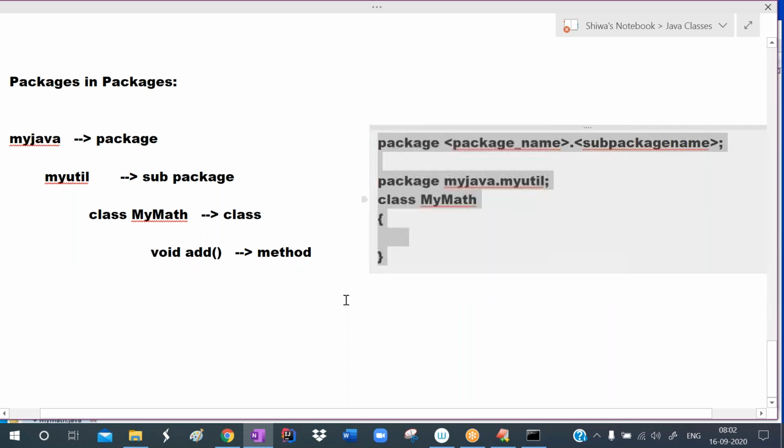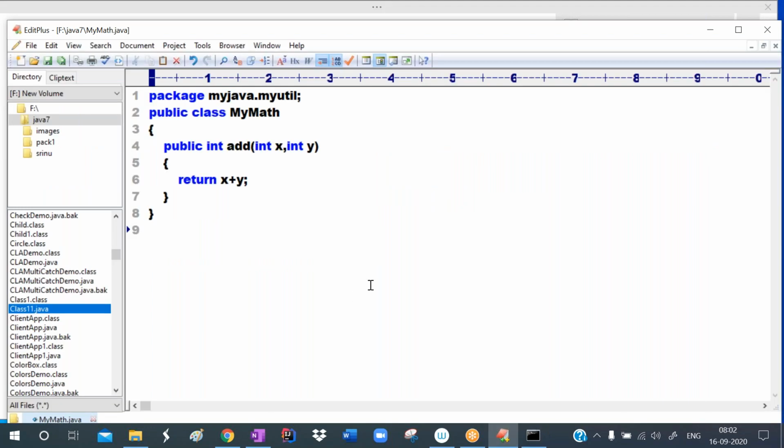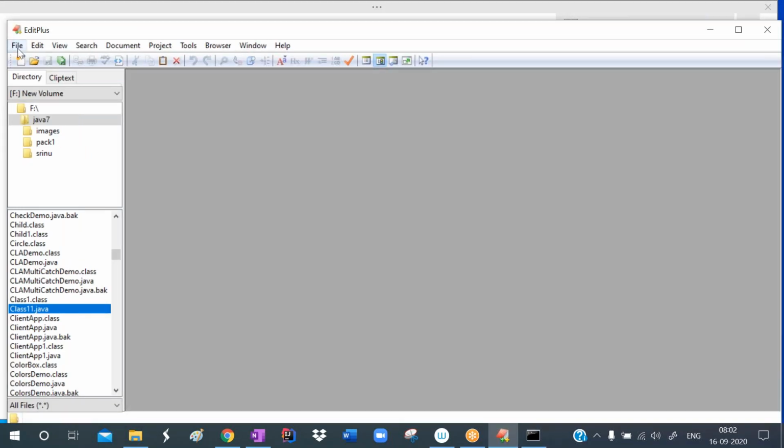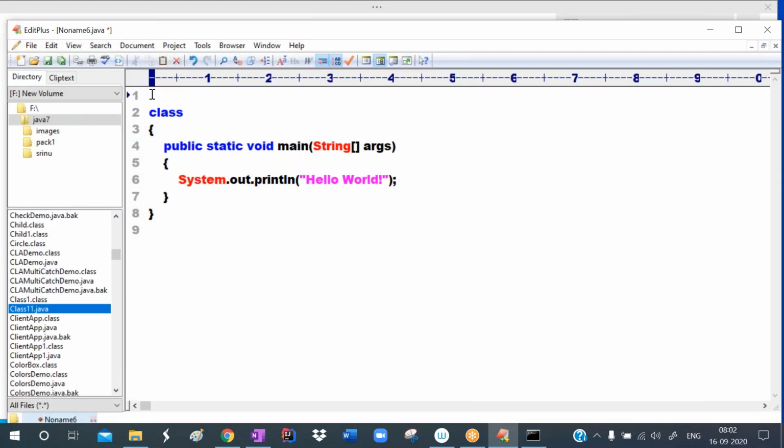Okay. So now I want to use this one. So already it is created. Okay, I want to use this one. So to use this, open a new file. Here write the import statement. Write the import statement where it is: in the my Java package, in the my util package. What is the class name? Class name is my math. That one I want to use here.